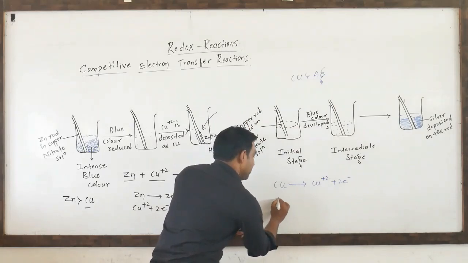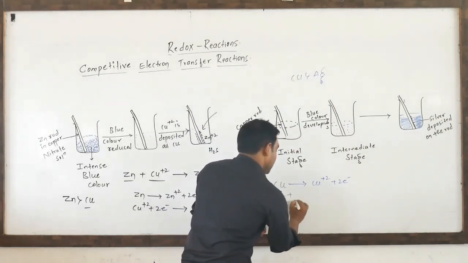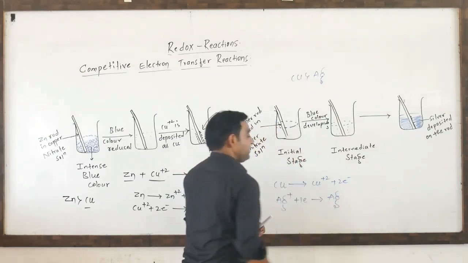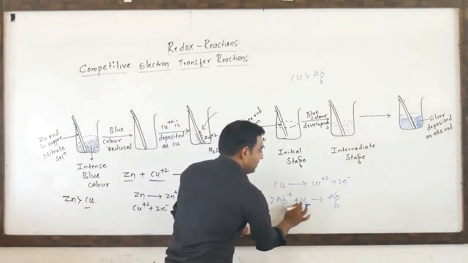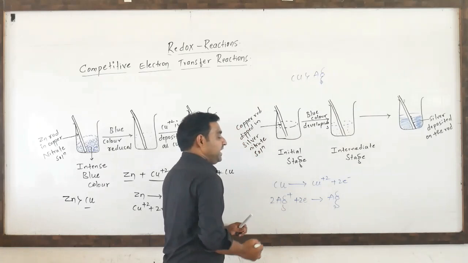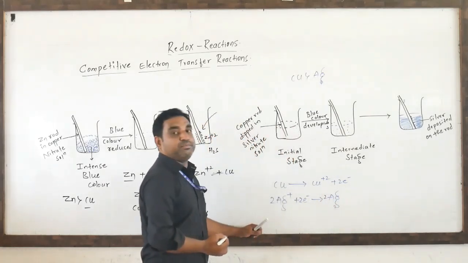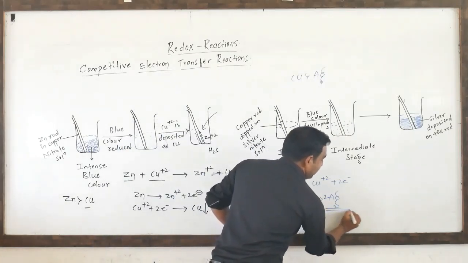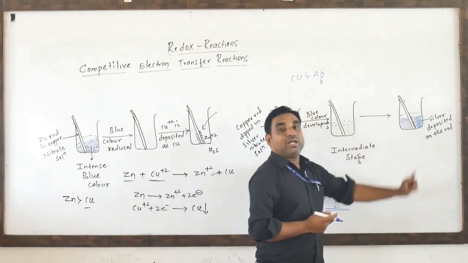Those lost electrons are taken by what? Silver. Silver is in Ag plus. So now it will gain one electron. It will become Ag. To balance the reaction, we have to take 2 Ag. Here 1 Ag will gain 1 electron and 2 Ag will gain 2 electrons. It will form 2 Ag. So here silver will be deposited on the copper rod.